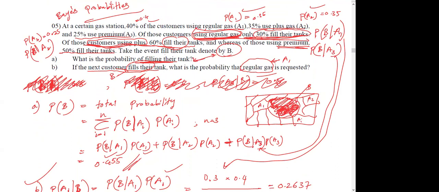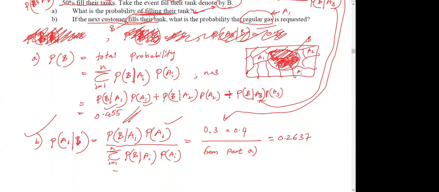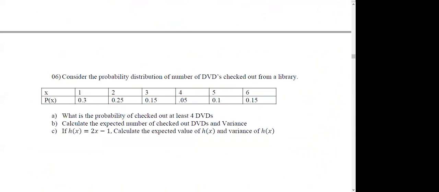If they haven't mentioned any notations like regular gas A1, premium gas A3, you can pick your own notation. For example, the event for regular gas is A1, and the event for premium gas is A3. It depends on the question. If they haven't mentioned, you can take it, but the final answer should be the same. Okay, I think I have time, so let's move to the next question real quick.